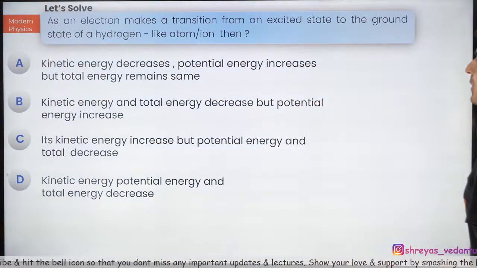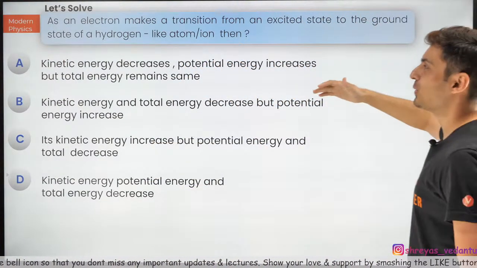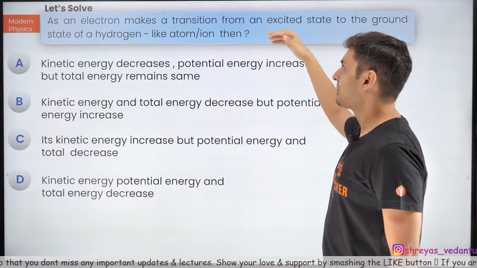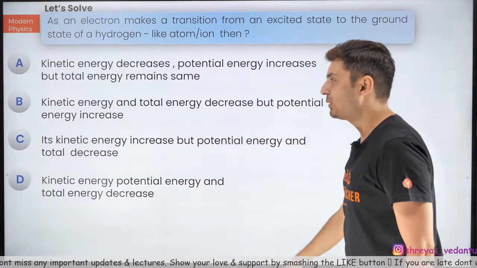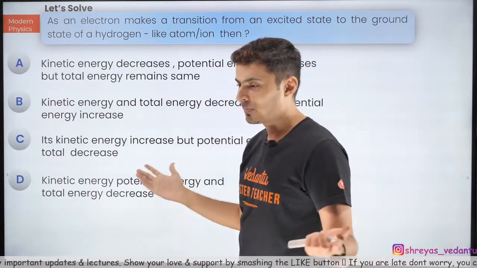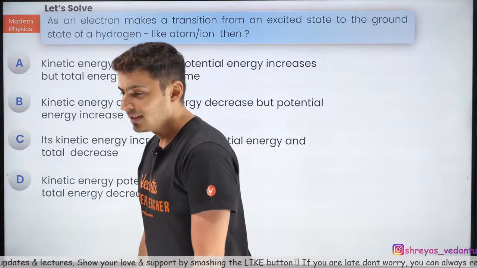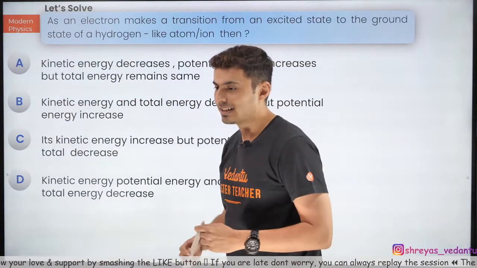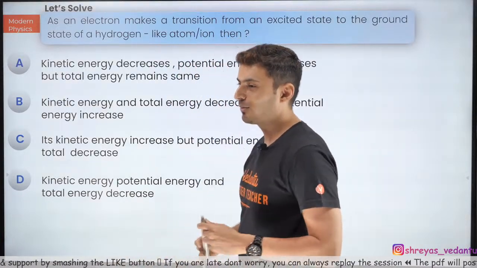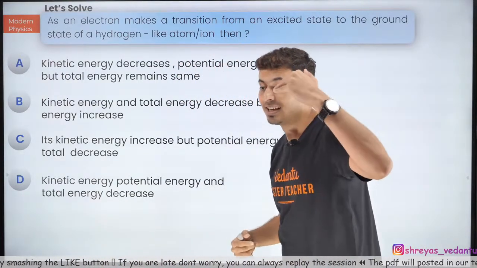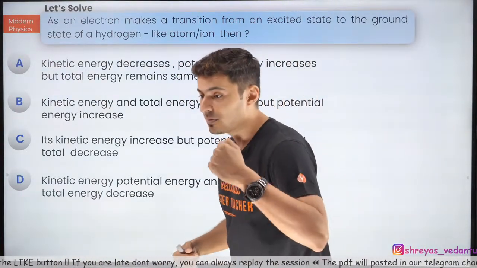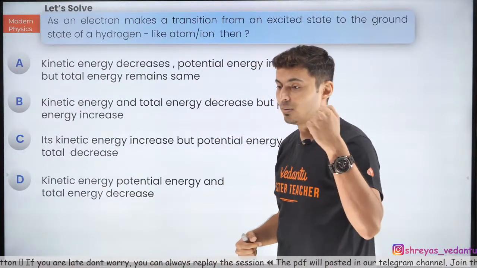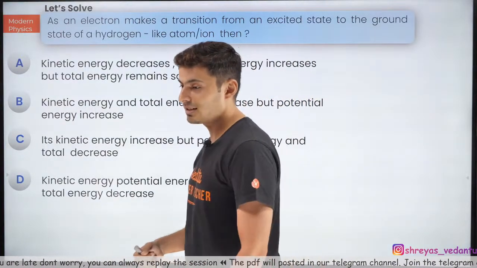Okay, as an electron makes transition from excited to the ground state of a hydrogen-like atom or ion, then what will happen to the kinetic, potential and the total energy? Yes, Nichal Vacha, you can watch for mains, no problem. Come on, think. What will happen when an electron makes transition from excited to the ground state? What will happen to the kinetic, potential and the total energy?